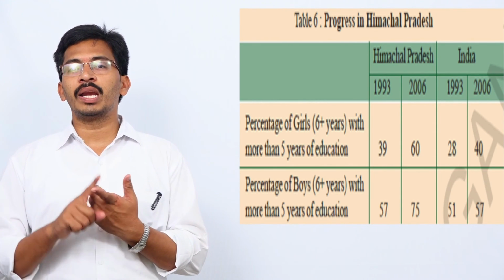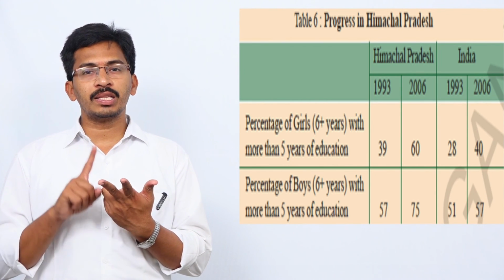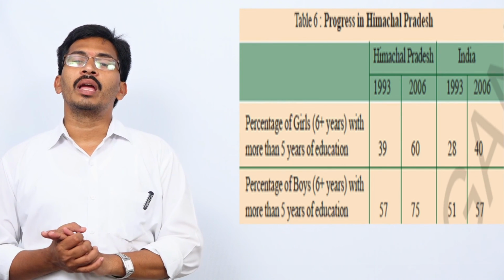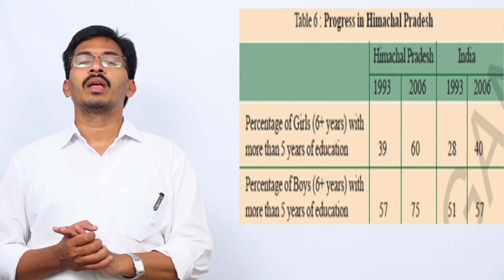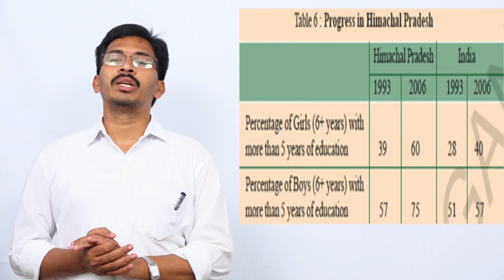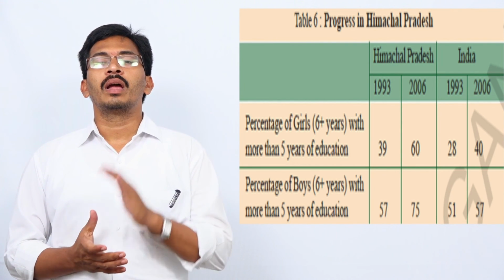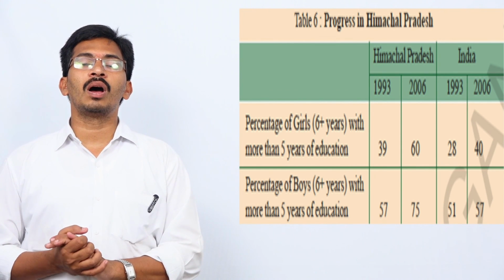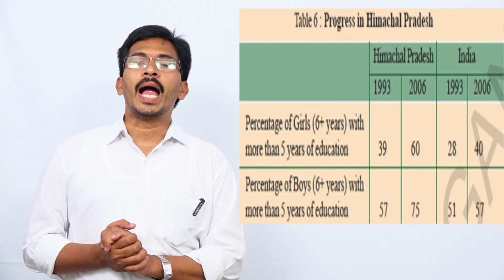Its infant mortality rate is better, its net attendance ratio is better, its literacy rate is better, it is better in most of the aspects. Even though Haryana is above Himachal Pradesh in terms of GSDP, its HDI ranking is well below Himachal Pradesh. This is all we have from ideas of development.